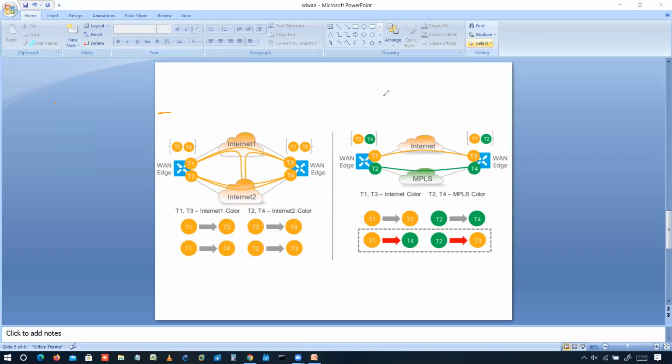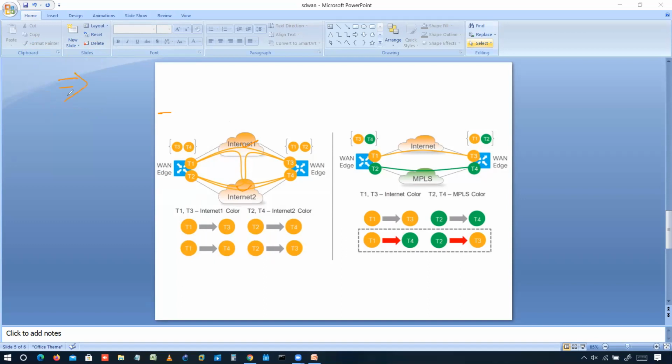So let's discuss these things. We'll be having some private colors and some public colors. If you can see in this diagram, if I talk about the internet, those colors will be public, and if I talk about the MPLS network, those will act as private. So we have some codes here.